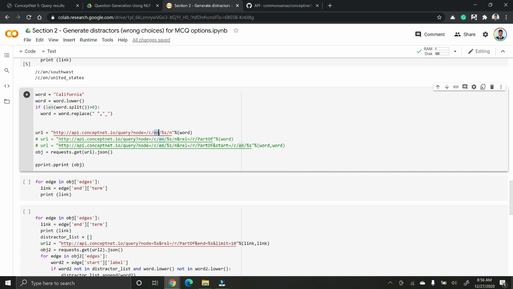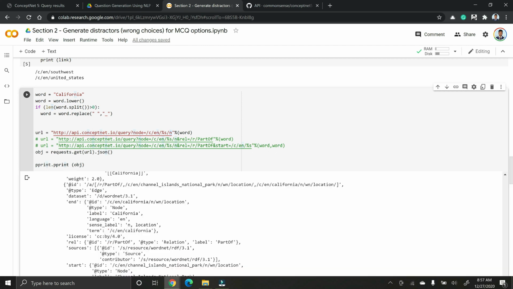Remember that I said that ConceptNet is multilingual, so here we are giving English. Then we have our word California here, and this stands for noun. So all we are doing here is querying the API of ConceptNet with our word California, which is an English word and it is a noun.